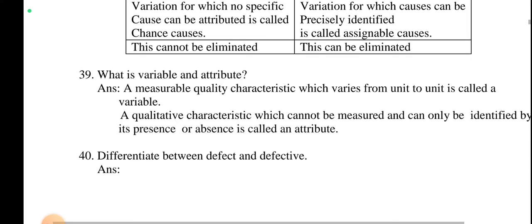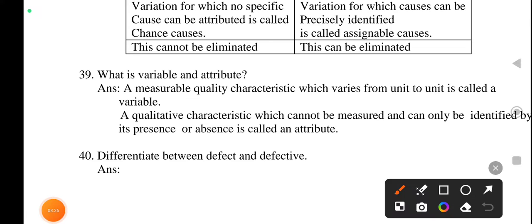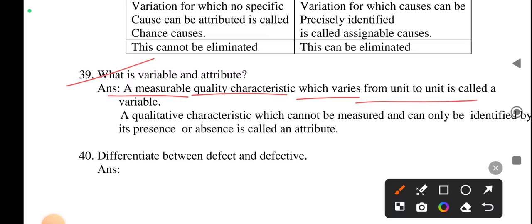Okay, next, what is variable and attribute? Answer: measurable quality characteristics which vary from unit to unit are called a variable. Qualitative characteristics which cannot be measured and can only be identified by their presence or absence are called an attribute.